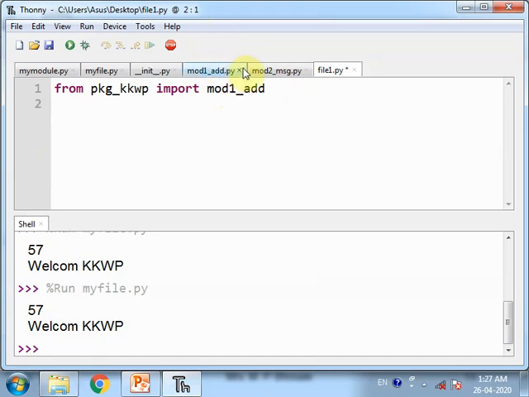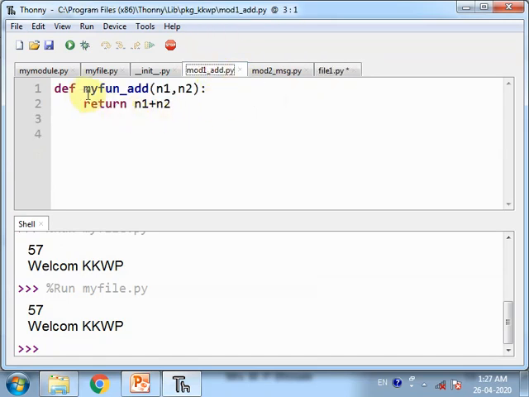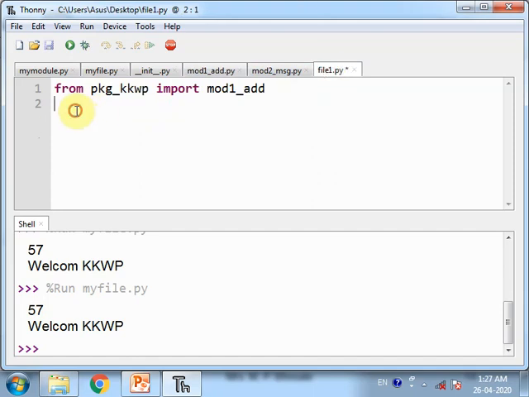Now as this mod1_add contains my function add, here we need to use the name of the module dot the function, and two arguments are necessary, 12 and suppose 89. By calling this function it will return something, so we will store val is equal to it and print that val.